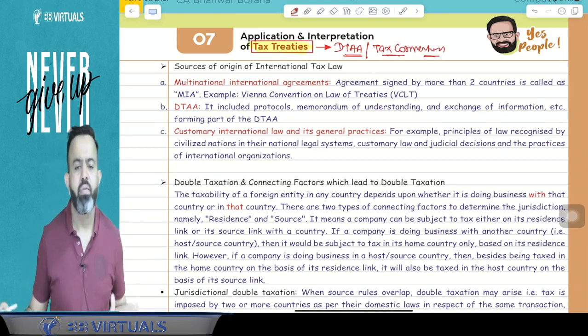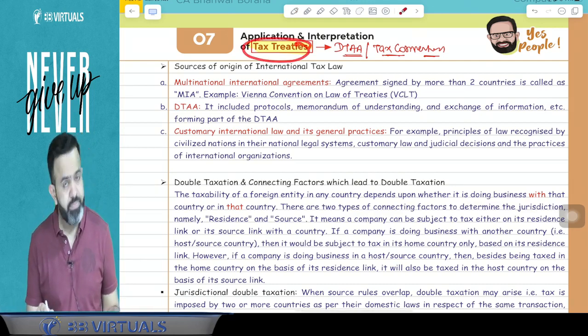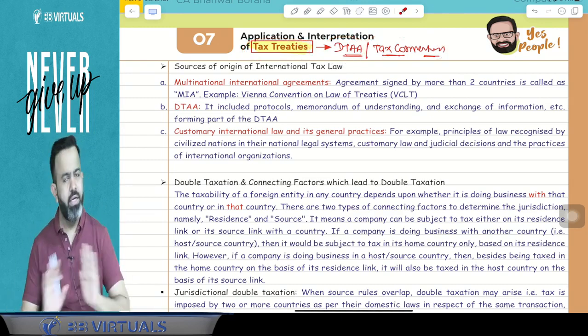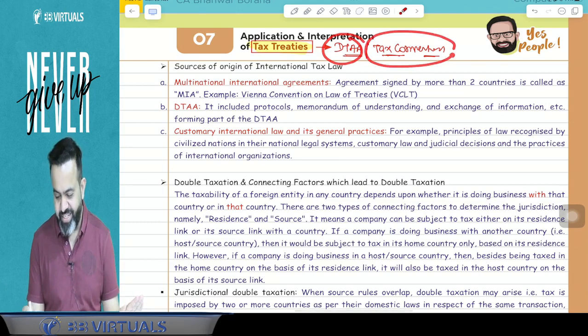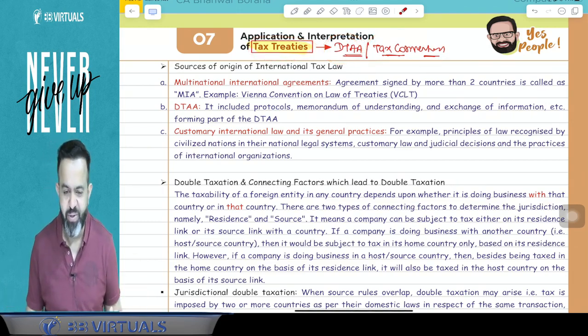All are the same. So if you call it tax treaty or DTAA or tax convention, all three words are the same. Your choice. Whatever you want to call, you can call it.